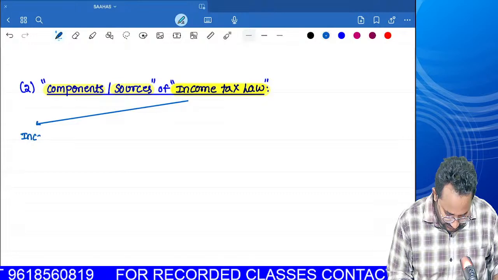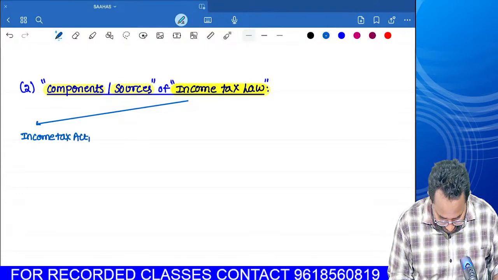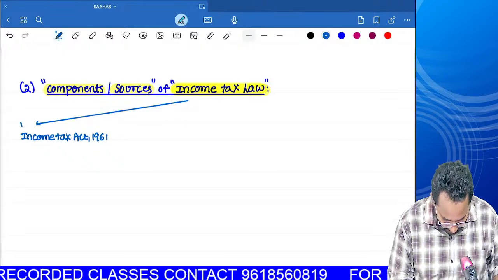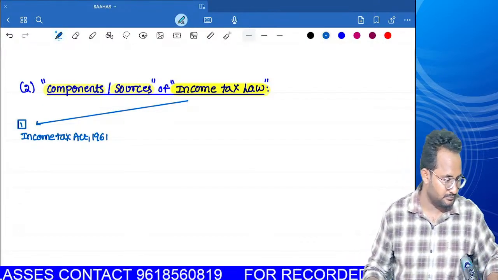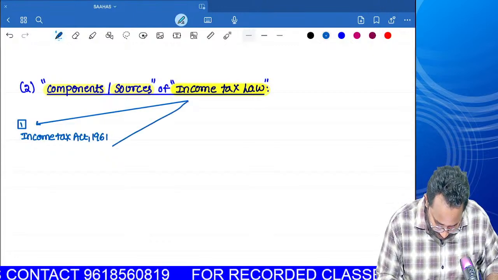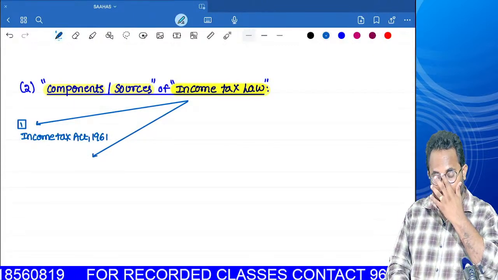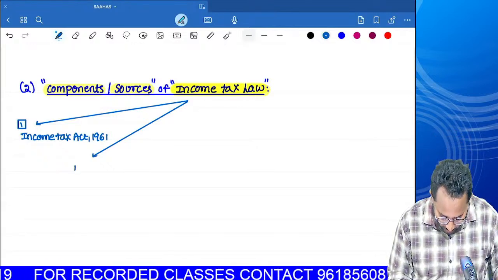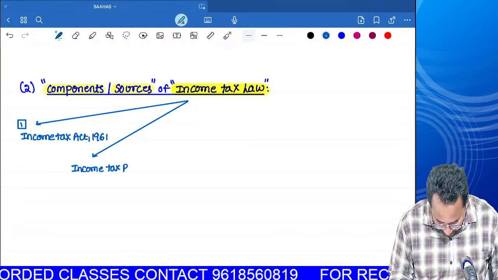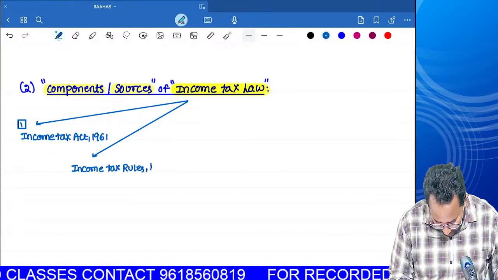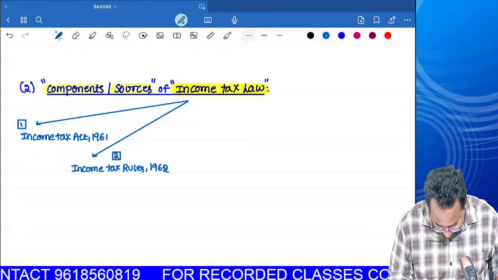So first you have to know about the Income Tax Act 1961. This is the first component or first source you have to read. Second thing, along with the Income Tax Act 1961, we have to know about the Income Tax Rules 1962. This is the second component we have to read.